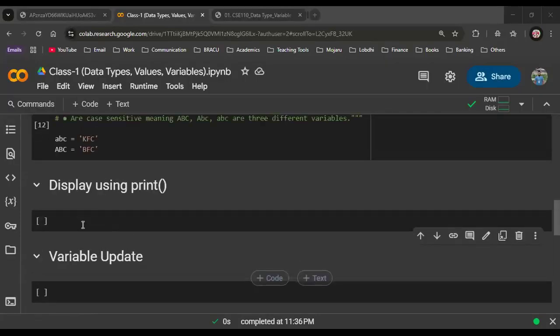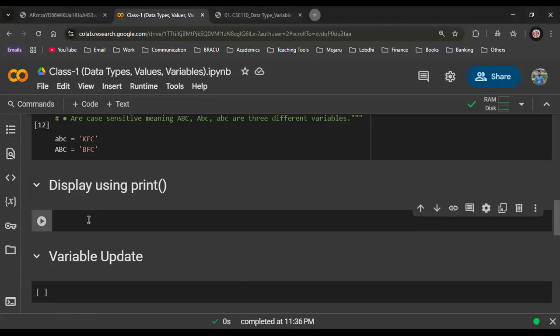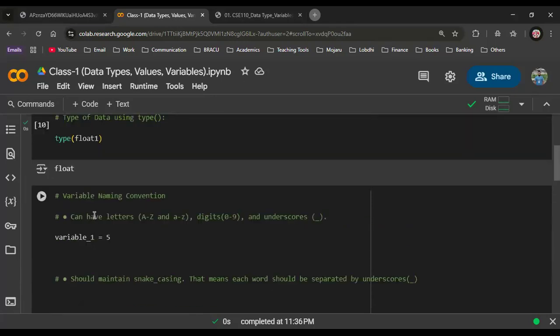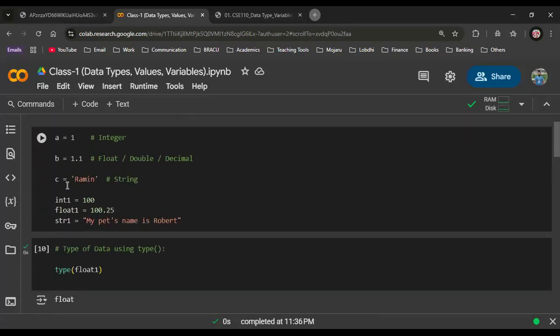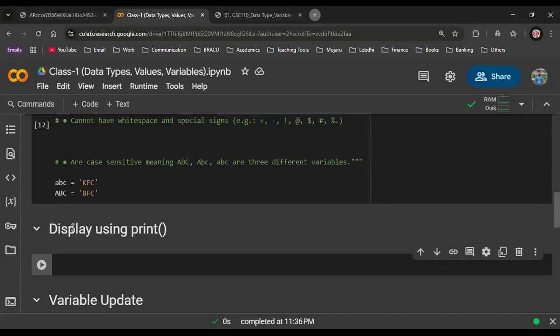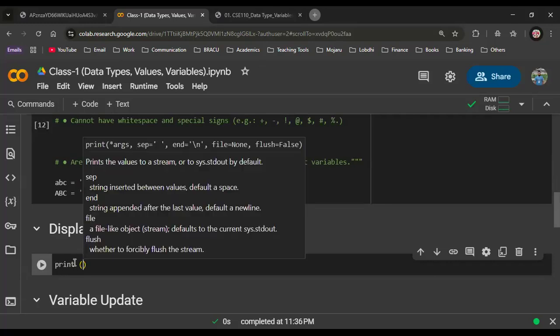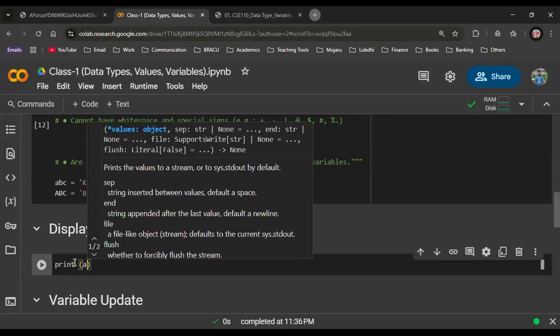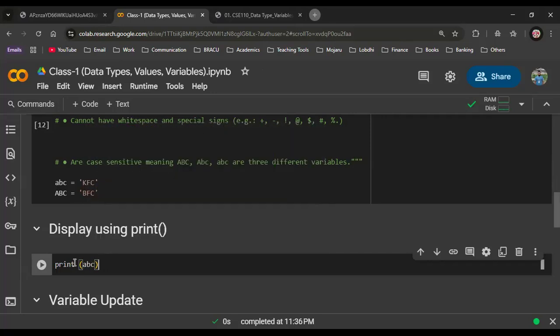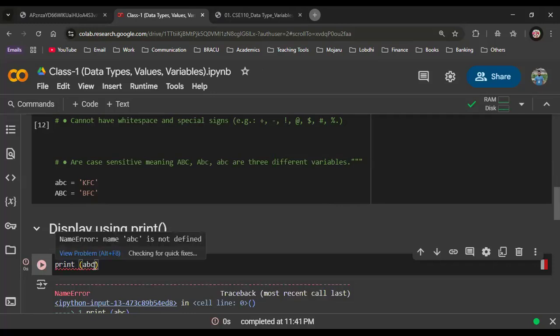We can show anything using a special method called print. We had lots of variables assigned earlier, right? In the previous cells, we have assigned lots of variables. So let's say the variable ABC represents KFC. Now, if I write a code like this, print, if I pass ABC inside it, it should show me what?